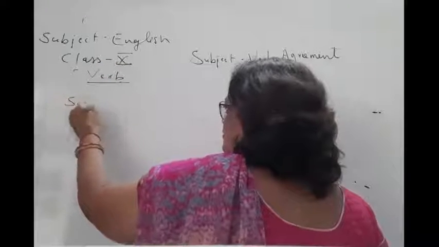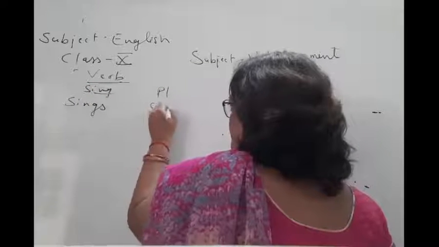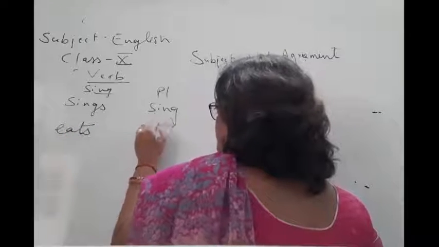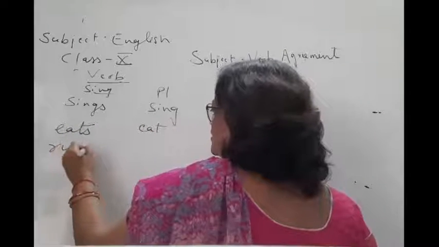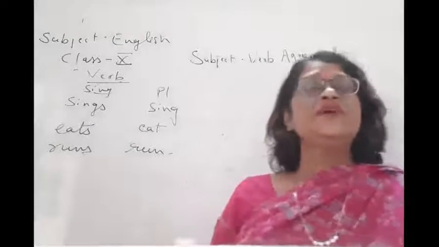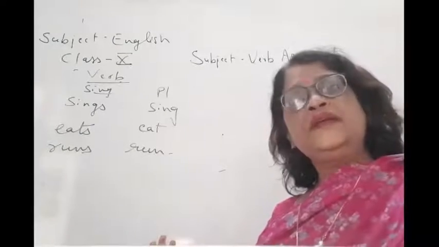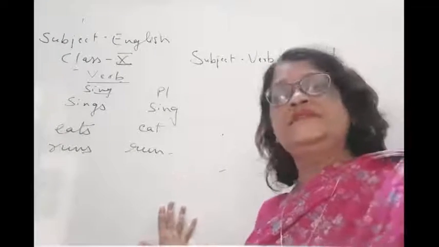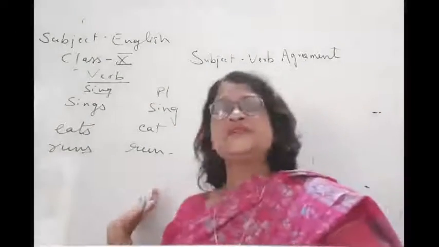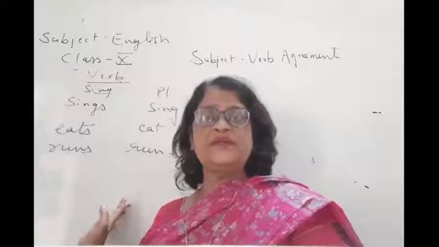Sing, singular; plural is sing. Eats is a singular verb and eat is a plural verb. Runs is a singular verb, run is plural. I mean to say, children, when we add s or es in a verb, it becomes singular. It is just the opposite of the subject. Subject, if we put s or es with the subject, it becomes plural.